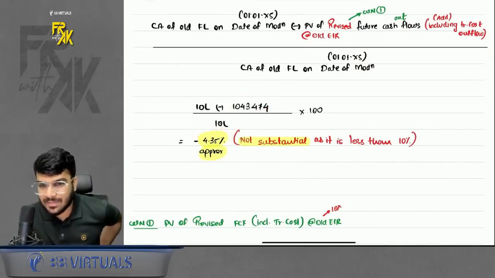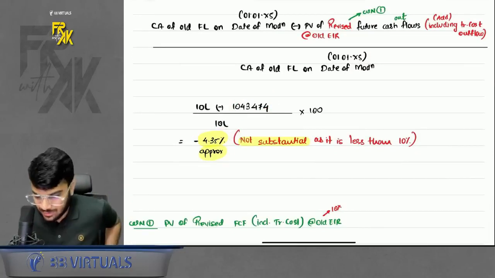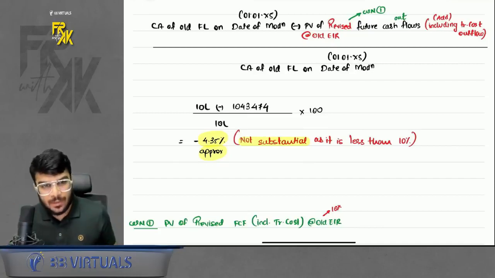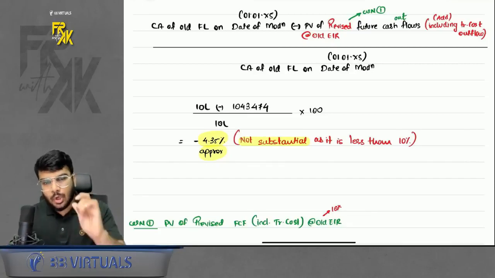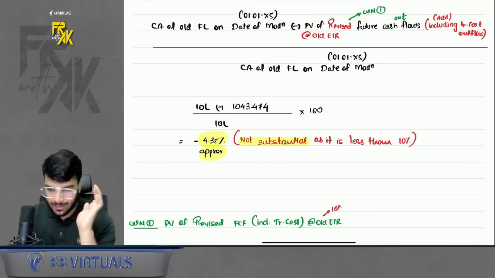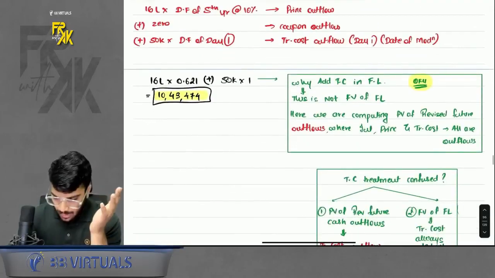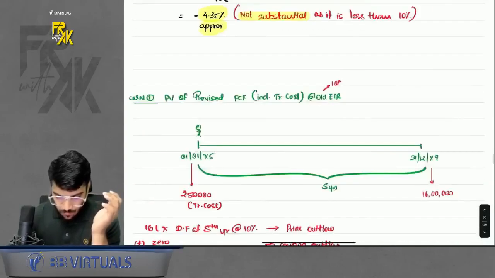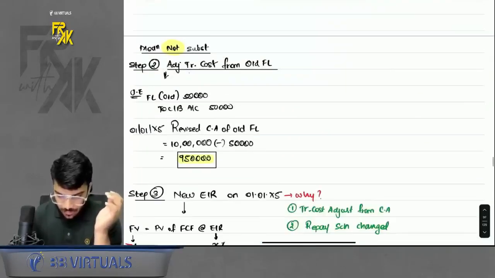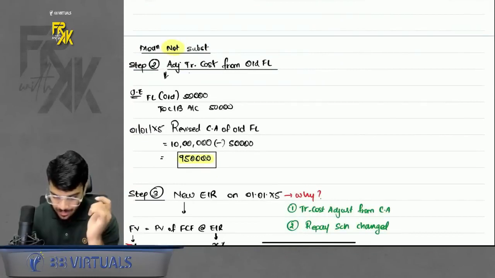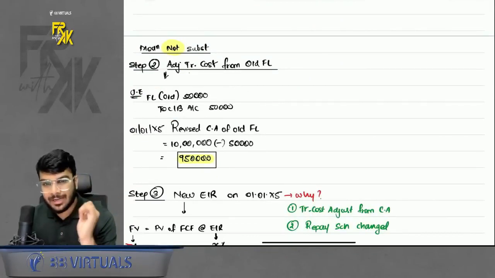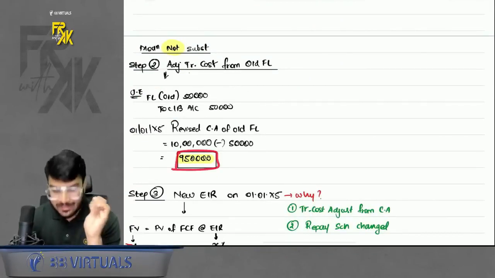Can I say it is less than 10%? So the modification is not substantial. If it is not substantial, what should I do? Should I remove the old and record the new, or should I make the adjustments in the old only? So I will make the adjustments in the old financial liability only. How to make the adjustments? First, whatever transaction cost is there, you will adjust in the old financial liability. So I adjusted it. As soon as you adjust this, your carrying amount gets revised.